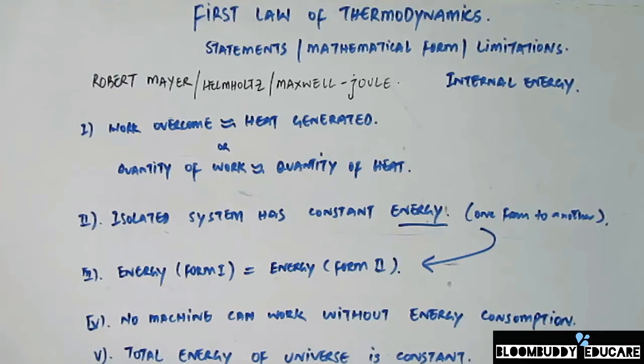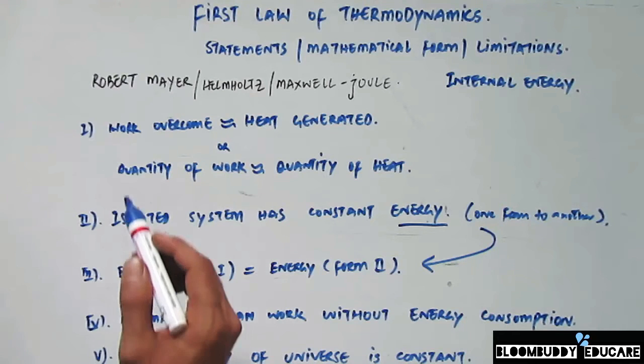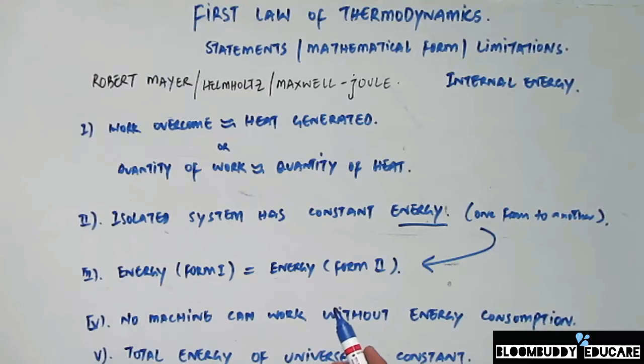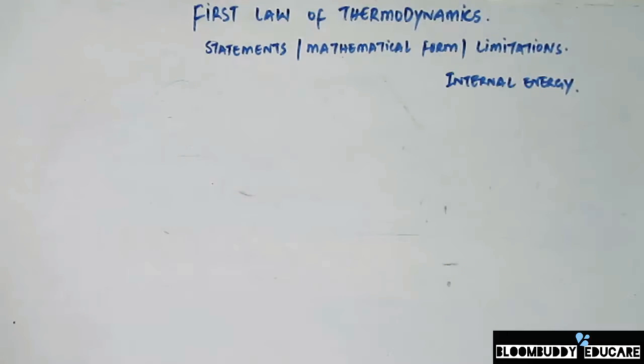The fifth statement mentions that the total energy of the universe is constant. So, irrespective of the different statements that we have mentioned here, all of these statements of the first law of thermodynamics come to the same conclusion, that is the law of conservation of energy. That is, the total energy of the system is always conserved.